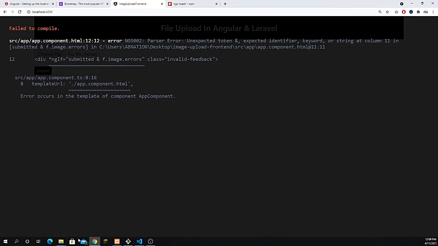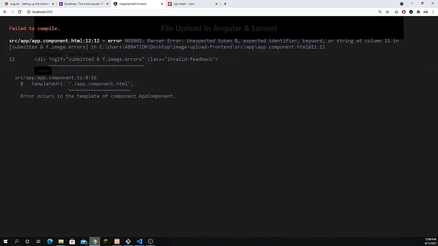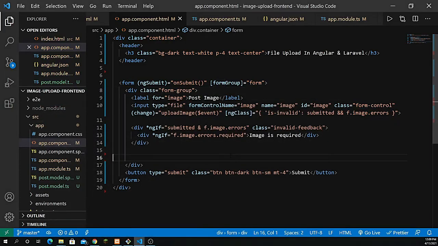So I need to go and check inside my app.component.html. It's showing the error right here, invalid-feedback.